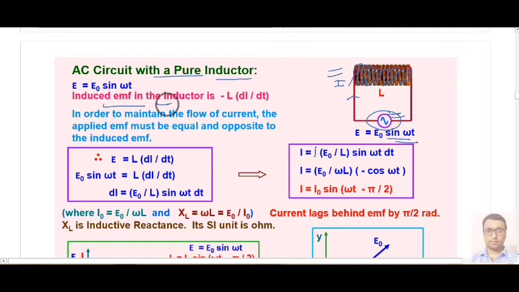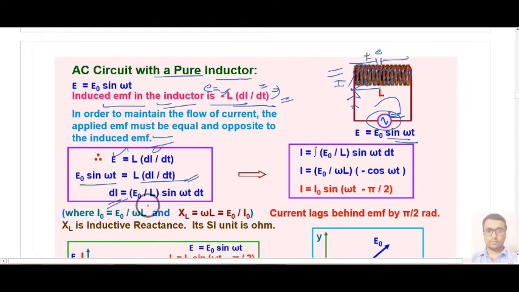We know that induced EMF in an inductor is given by minus L times di by dt. By the mutual induction principle we know this is the polarity, plus and minus, and this is the value of E, the induced EMF, that is E equal to minus L di by dt, where the negative sign indicates that the direction of back EMF or back current is opposite to the main current. Now by Kirchhoff's law also we can say that both voltages in a complete loop should be equal. So E0 sin omega t should be equal to L di by dt.